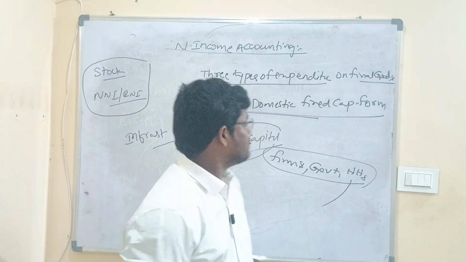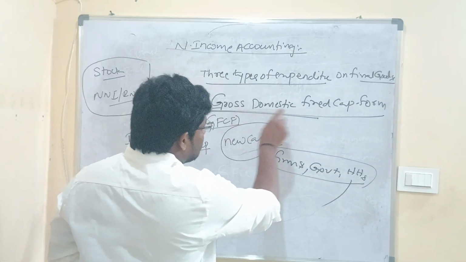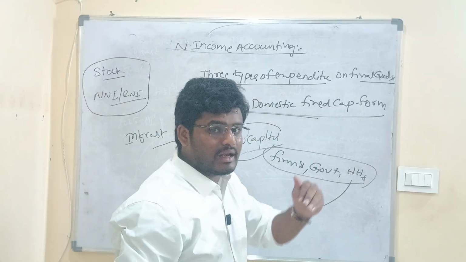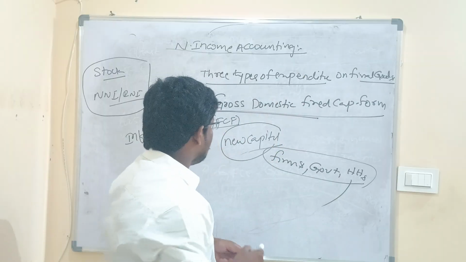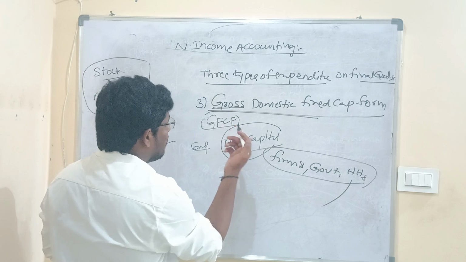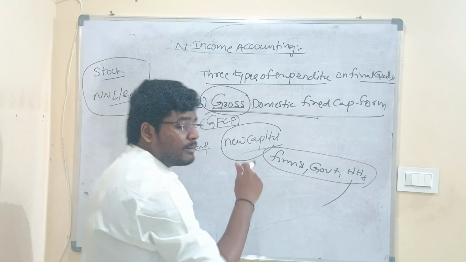So these are the three types of expenditures. Now, if you look at the name of the third type of expenditure, even though the name is somewhat larger compared to other types of expenditure, now if you look at the inherent meaning, like now why I have used the term gross.